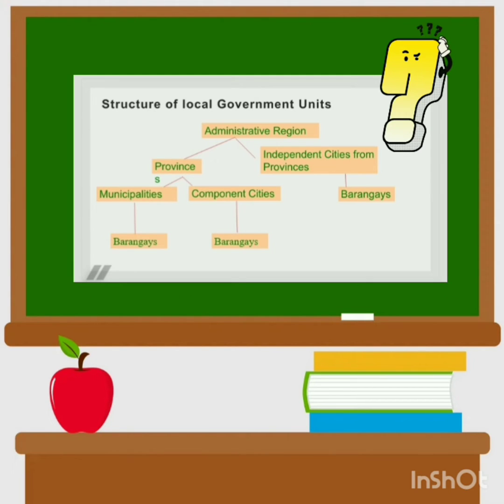Next is the structure of local government units. The administrative region. So what is administrative region? Administrative regions are the territorial units in which a country is divided. And under the administrative region, we have the provinces and independent cities from province.